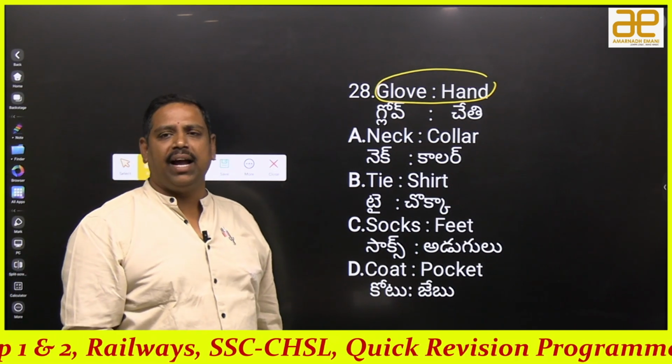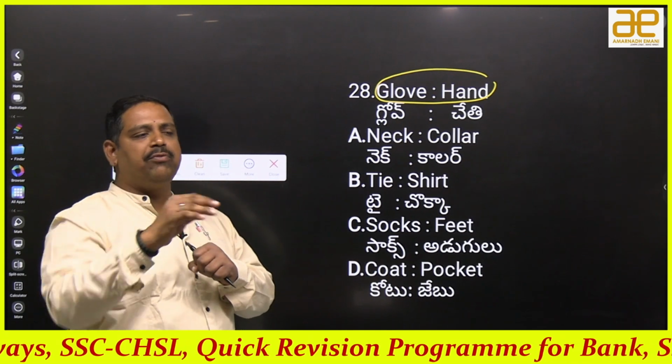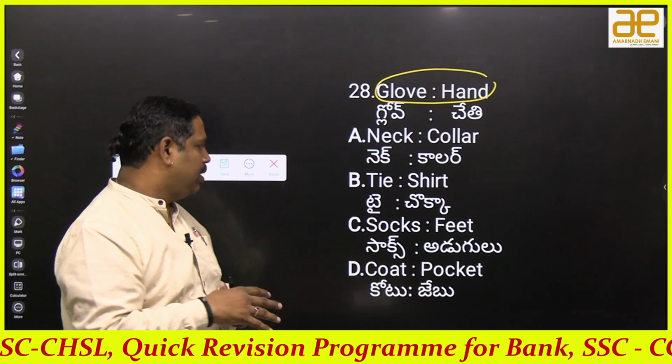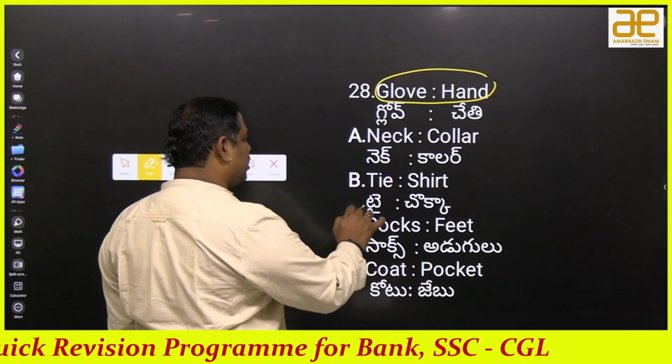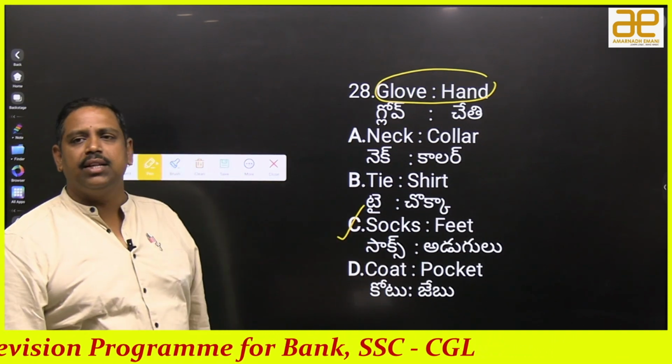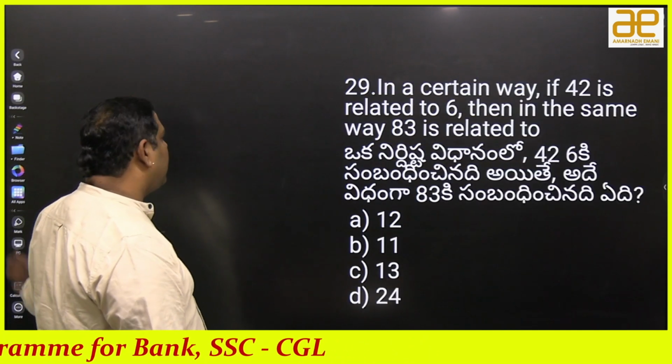What's the relation between glove and hand? My hand I will keep in a glove. Like that my foot I will keep in socks. It's just foot, not feet. Be careful. Okay. So what's the answer? Socks and foot. So it is C. The other way of asking analogy questions is this.